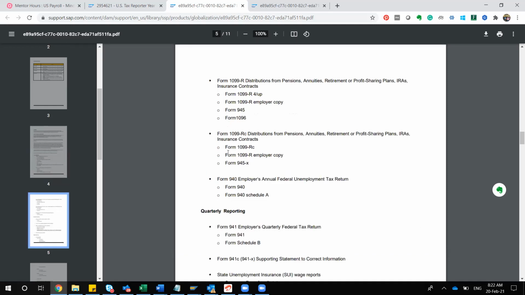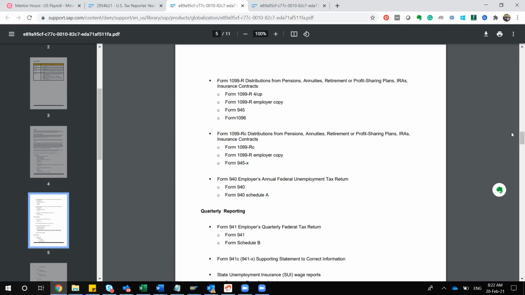Similarly, a form 1099. What is this for? Any idea? For individual contract, 1099. Yes. And similarly, the 940, are you aware of? 940 is unemployment tax. Yes. Federal unemployment tax return if you are doing anything. So this is a kind of list you will be having from an annual reporting point of view.